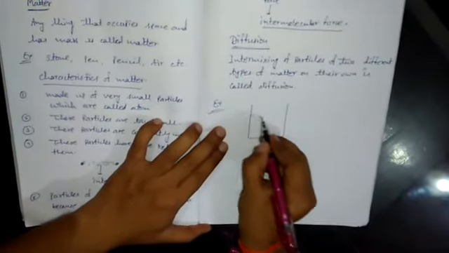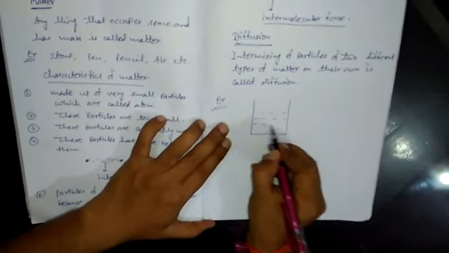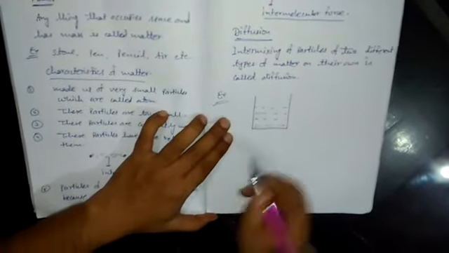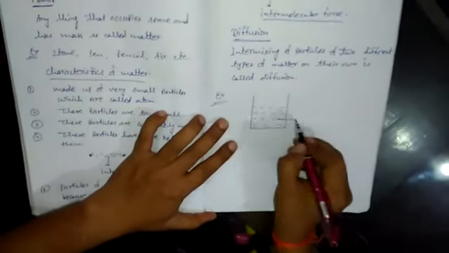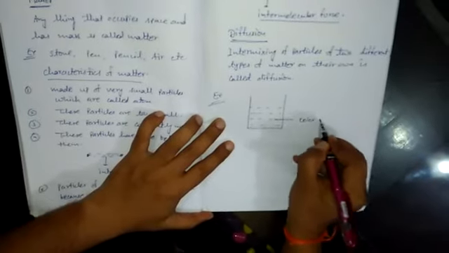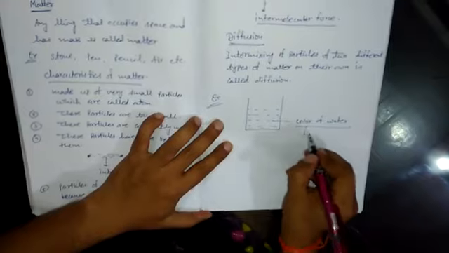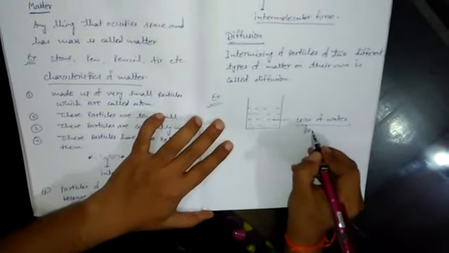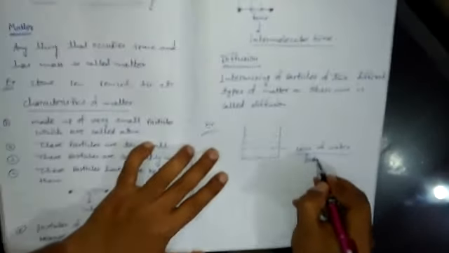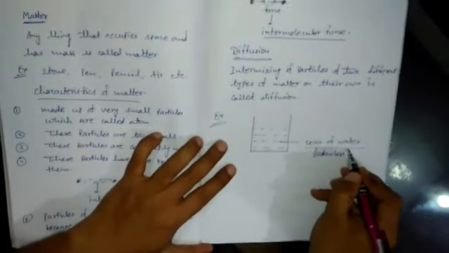In this container I have taken a little bit of water. As we know, water has no color, that means it is colorless.